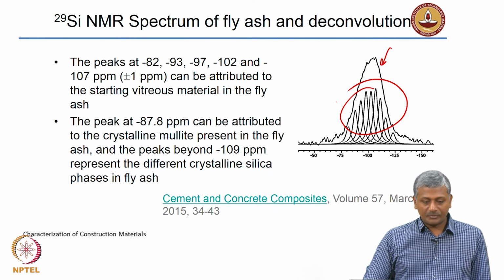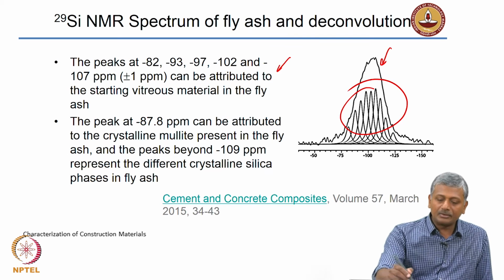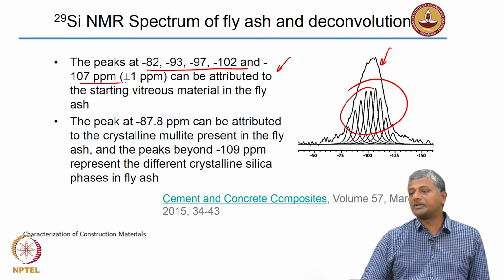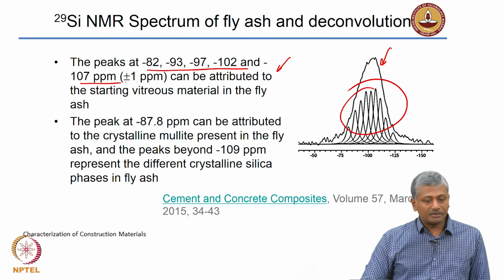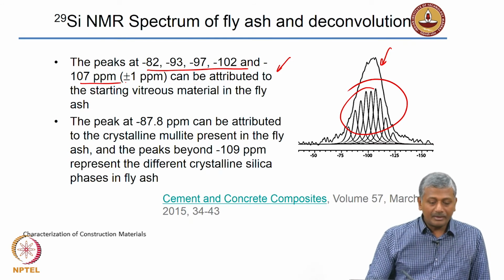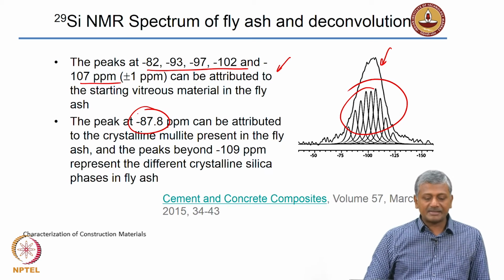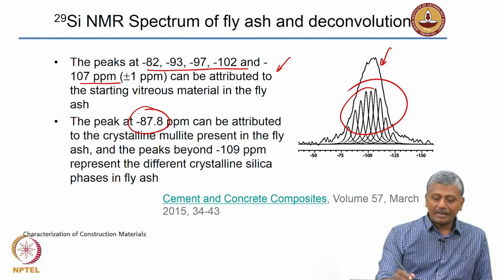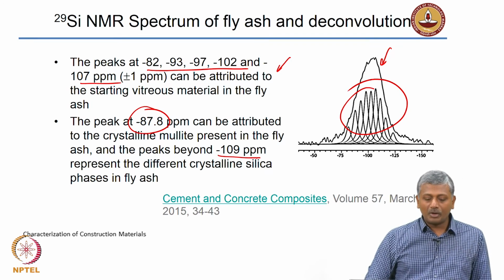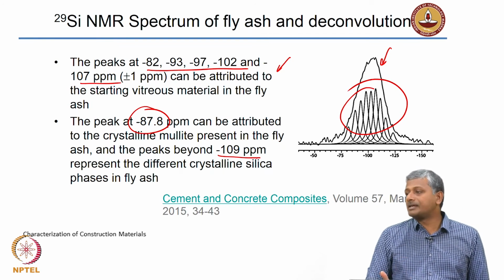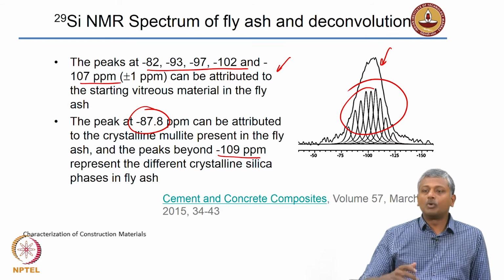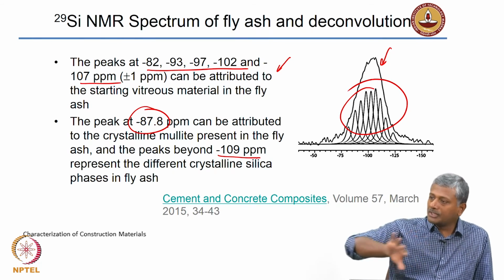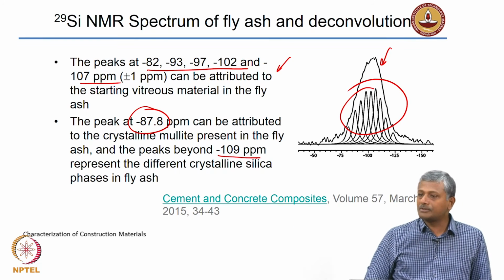Okay. So, the peaks at all these locations are attributed to the starting vitreous material, that means the glassy material in the fly ash, and the peak at minus 87.8 is attributed to crystalline mullite, and for minus 109 and beyond it is different crystalline silica phases in the fly ash. The more the crystalline phases, the greater the degree of coordination. So, you are shifting to higher negative values in the case of silica.